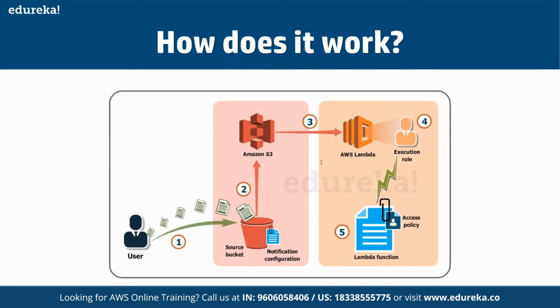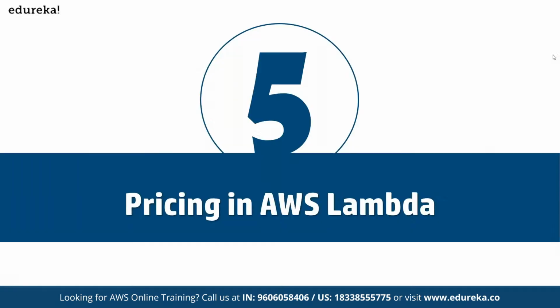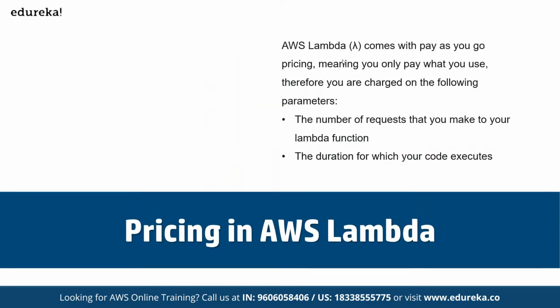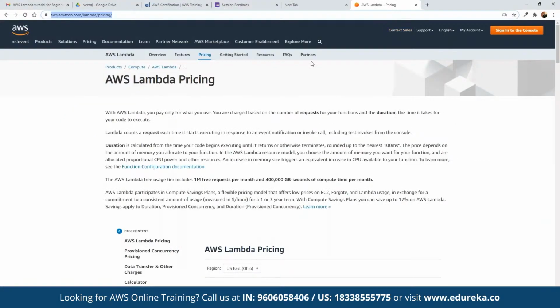So we can erase this up. If we talk about the pricing, it depends upon every 100 milliseconds. Again, we have pay-as-you-go pricing. That means we have to pay only for the time period for which we have consumed the resources. That's it. We have AWS Lambda pricing, so we can refer to this link here to see how exactly Lambda is priced.